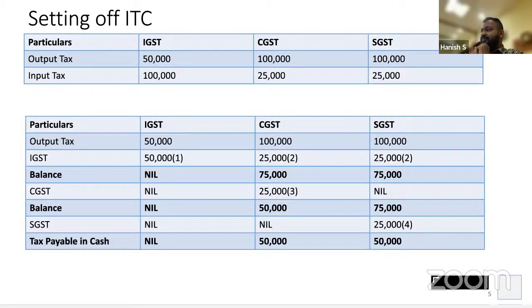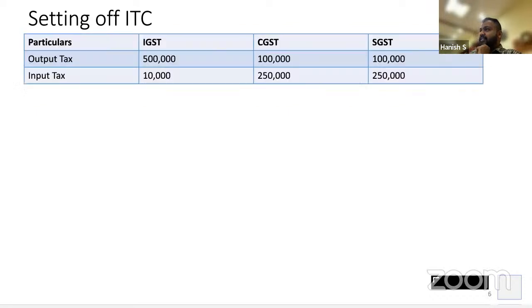Okay, then no problem. So here, please remember, I have made some notes there. First set off will be IGST. Second set off will be CGST and SGST. Third set off will be CGST. Fourth set off will be SGST. You don't have to write that in the examination, but for us to understand in this class, this has been mentioned. Clear? Is my answer correct? Let's go to the next question.